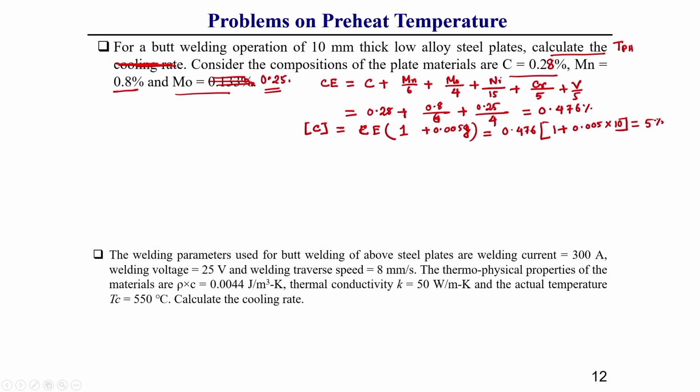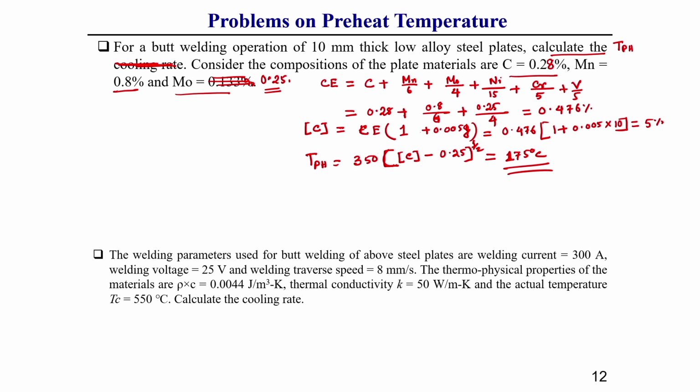Now, what is the preheating temperature? TPH you can calculate as 350 degree centigrade into the square root of C minus 0.25, that means to the power half. This will give you a value of 175 degree centigrade. So, by this you can easily find out the preheating temperature.